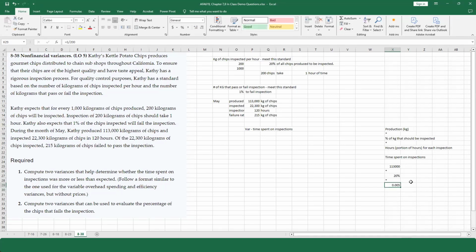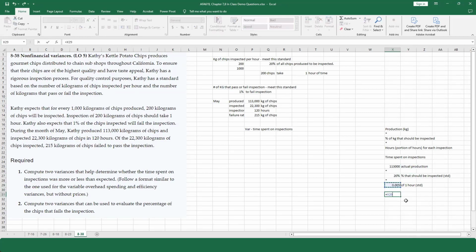So it should take me 0.005 of an hour. This is the percentage that should be inspected, and that's the standard, right? By the way, this 1 hour is the standard too. And this is actual production.